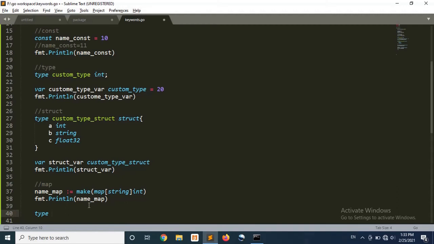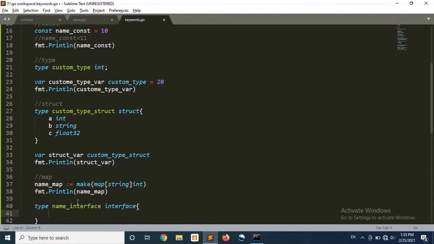So type, the name of the interface. Suppose the name of the interface is name underscore interface, and here I will use the keyword interface. The syntax is almost similar to the structure. Here we have used the type keyword, the name of the structure, and the struct keyword. Here the same syntax we are using: type, the name of the interface, and the interface keyword.